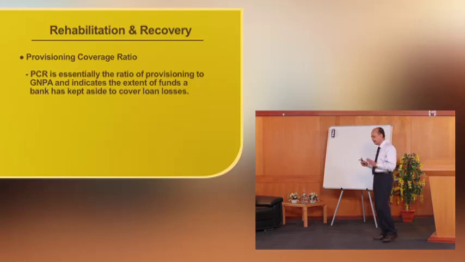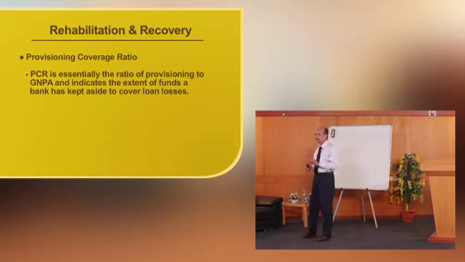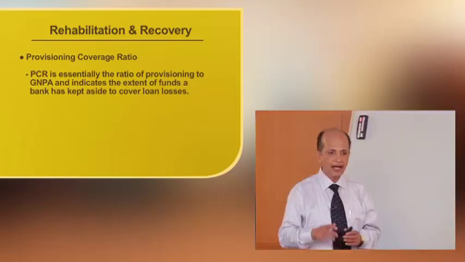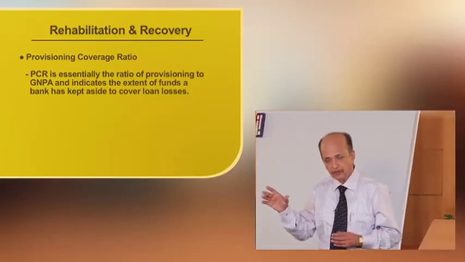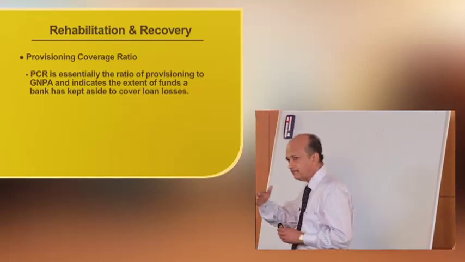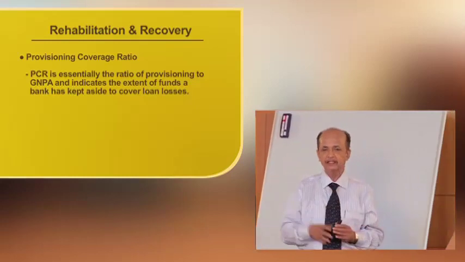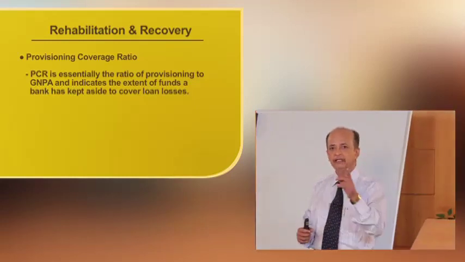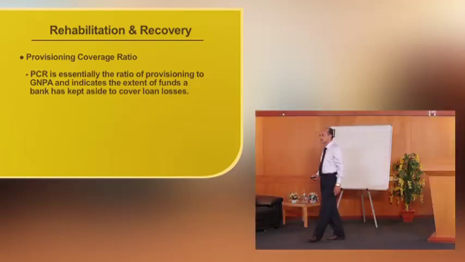PCR is essentially the ratio of provisioning to gross non-performing assets, and that indicates the amount of provisions, or the extent of funds a bank has kept aside to cover the loan losses.